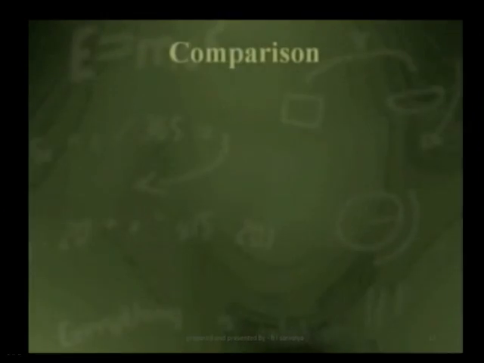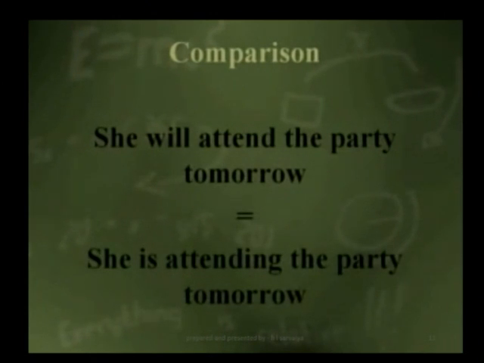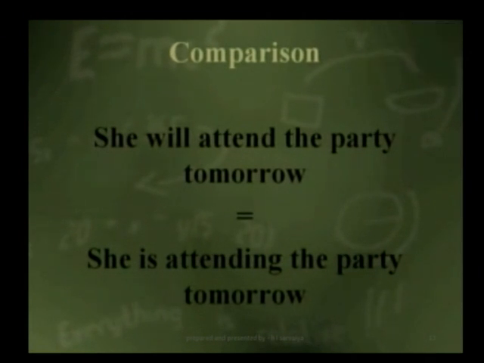Likewise, she will attend the party tomorrow is equal to she is attending the party tomorrow. So you can see that she will attend the party tomorrow is equal to she is attending the party tomorrow. There isn't any difference in both of the sentences. You can use either will or present continuous sentence to show future plan or future arrangement, right?